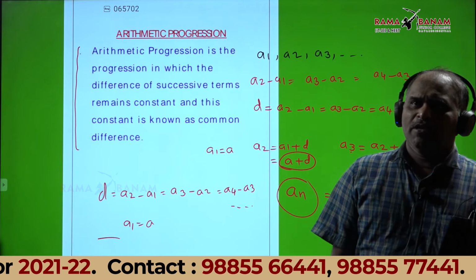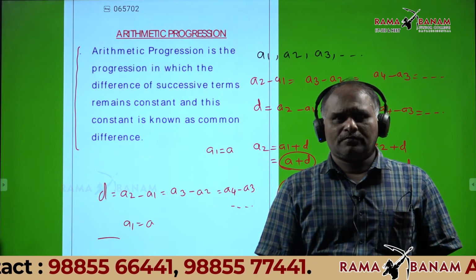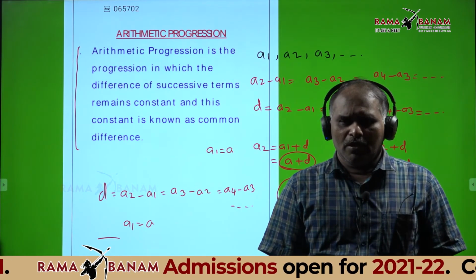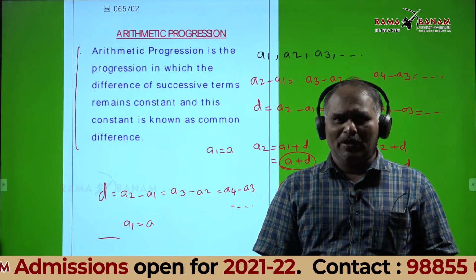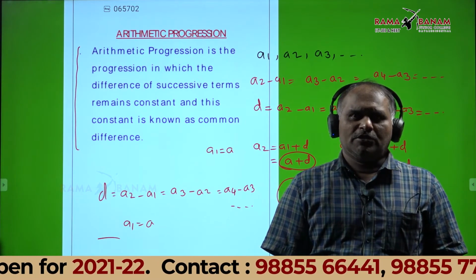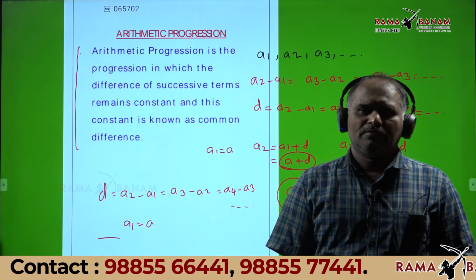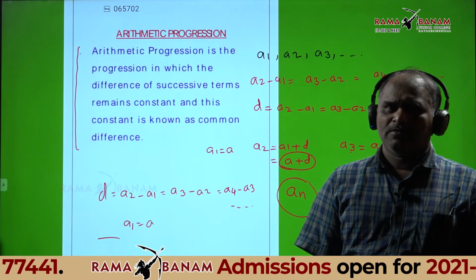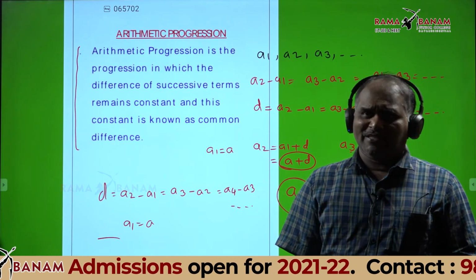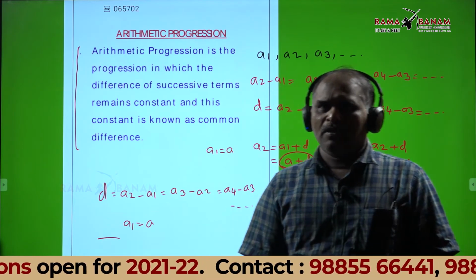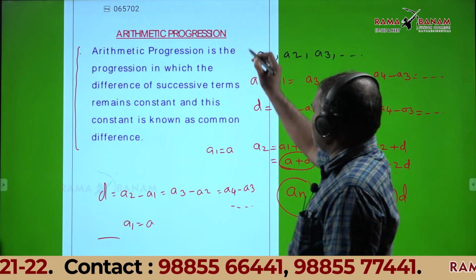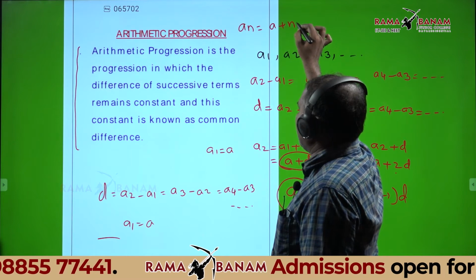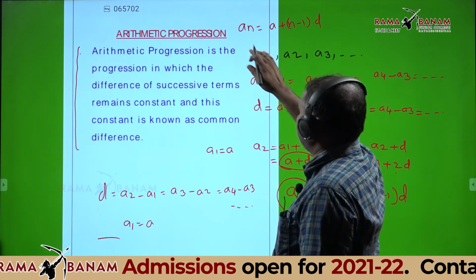Next line: general term of AP. AN is equal to a plus n minus 1 into d.